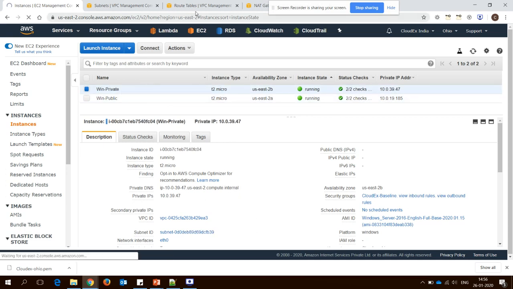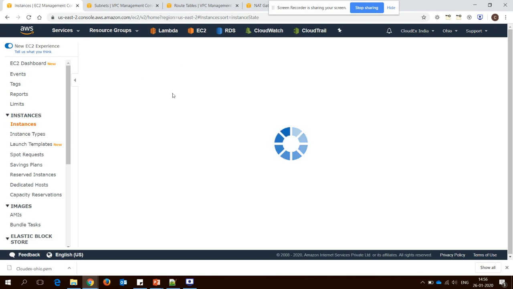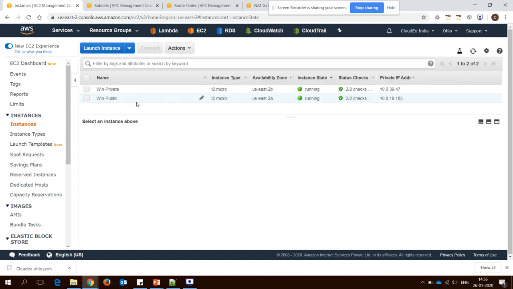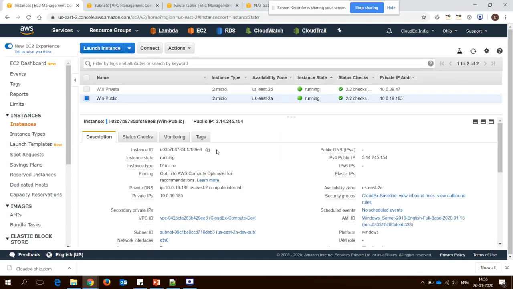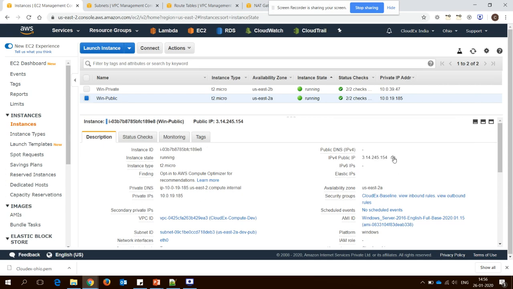So I'll not add the route first. What I will do, I will connect my public virtual machine first, and then see how it works. Since I do not have a VPN connection, I cannot directly connect to my private virtual machine. So I'll connect to my private one from the public virtual machine. This public virtual machine works as, you can say, a jump box.